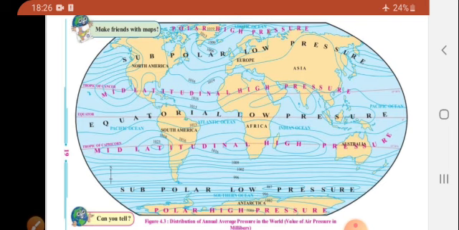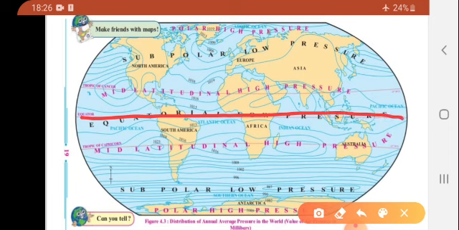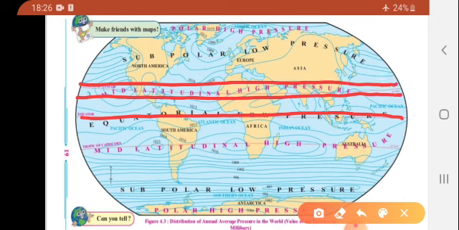Now let's see the next: high and low pressure belts and their latitudinal position. Look here. The latitudinal position of the high pressure belt is between 25 degrees to 35 degrees parallels, north of the equator, and between 80 degrees to 90 degrees parallels in both hemispheres.